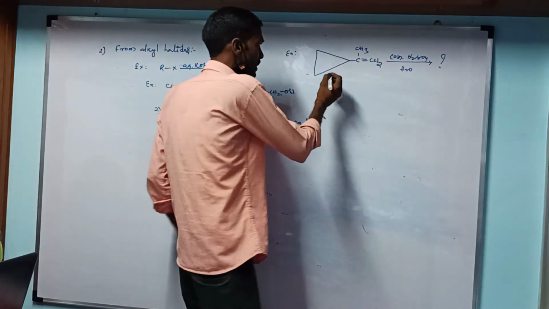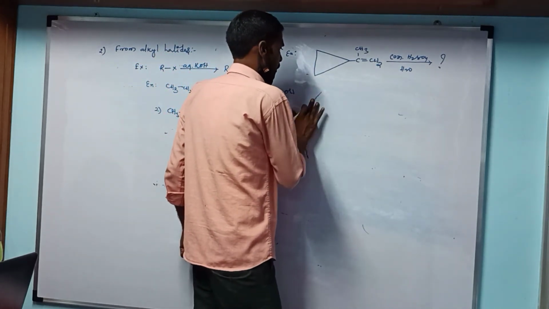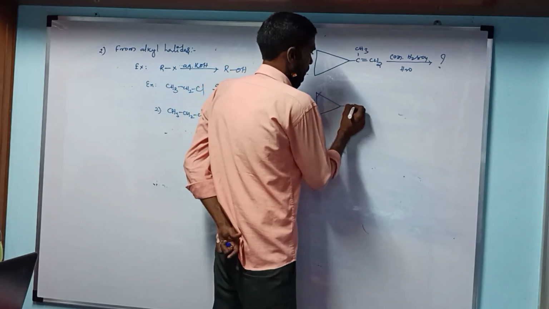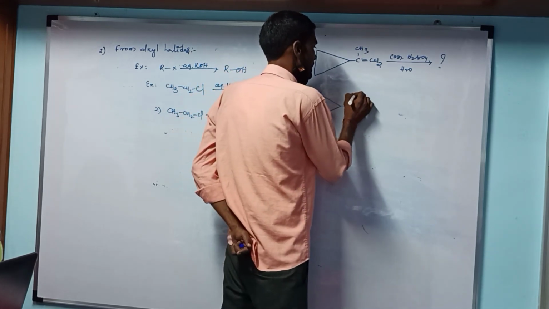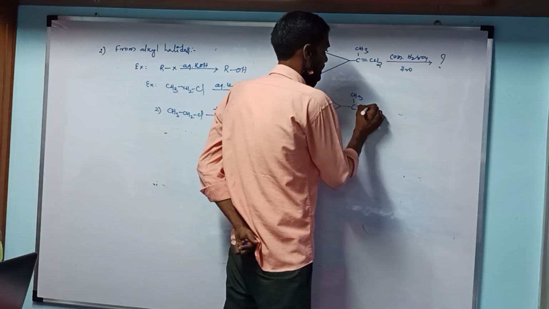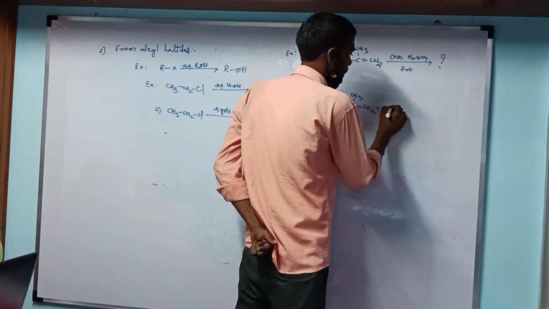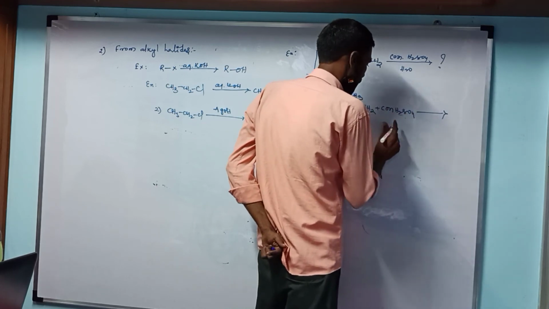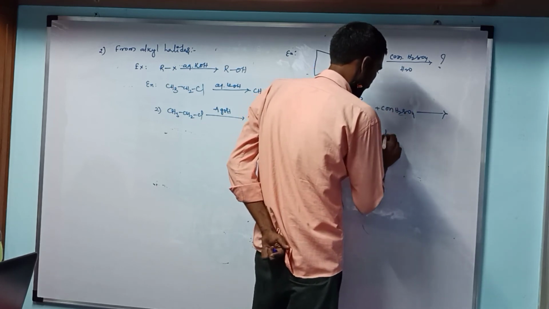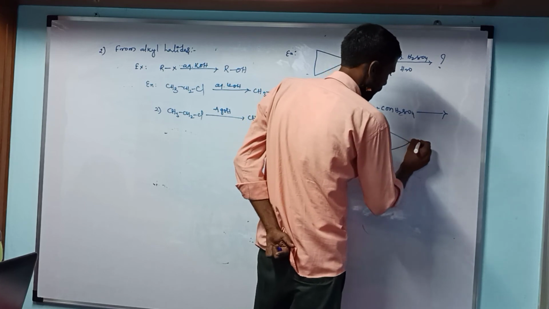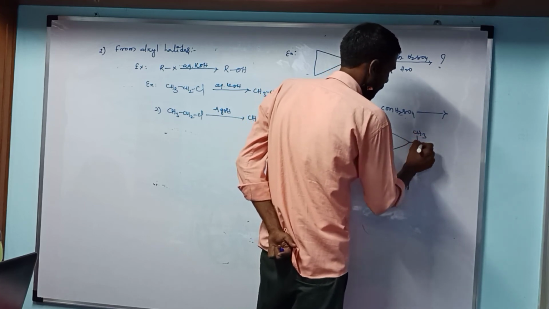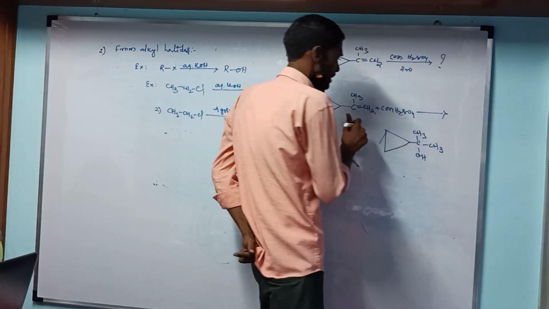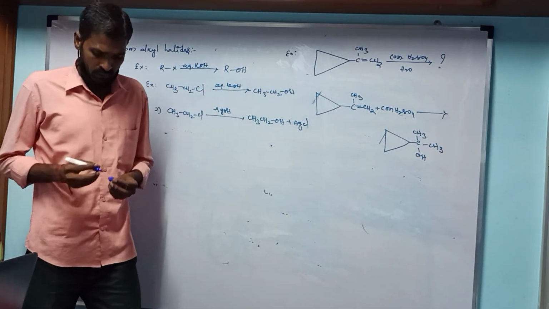So the compound is formed: CH3 double bond CH2 reacts with concentrated H2SO4 to produce the compound C CH3 OH and also CH3. This also follows Markovnikov rule.